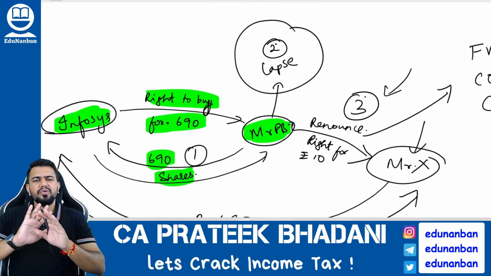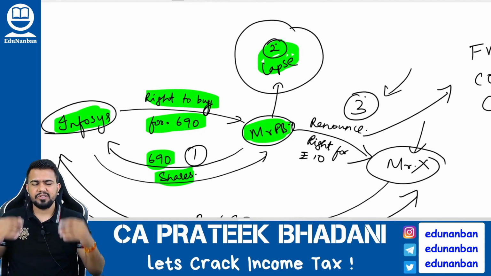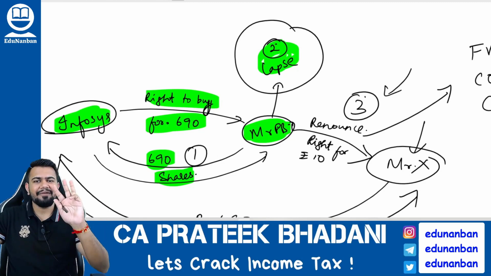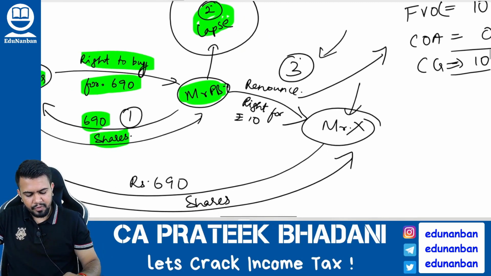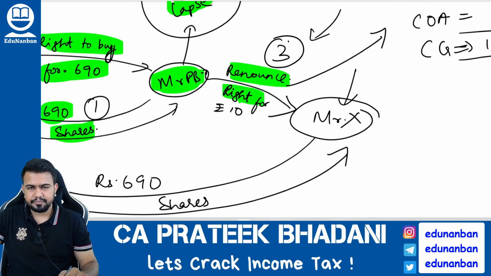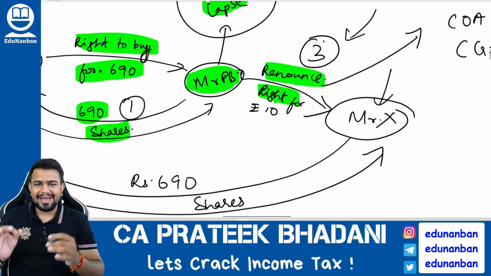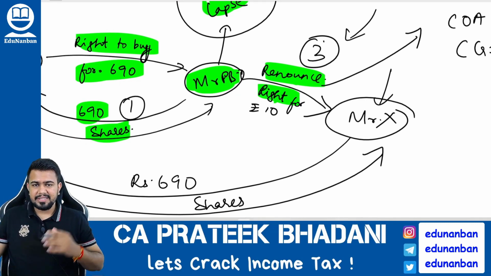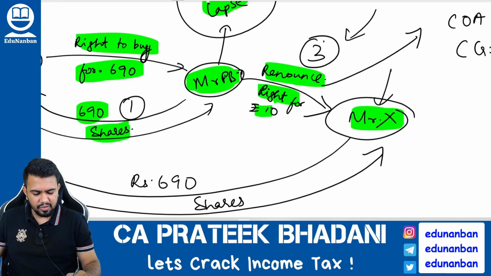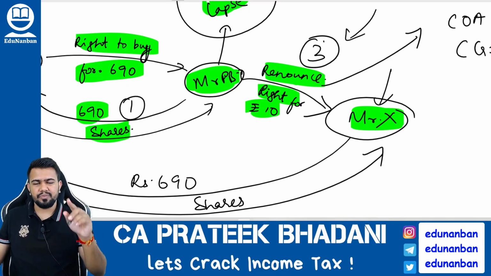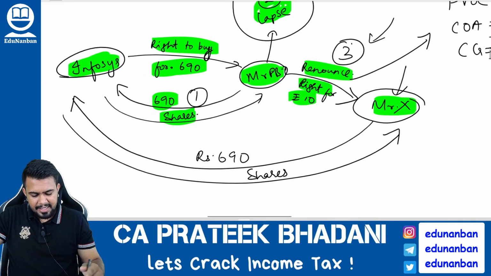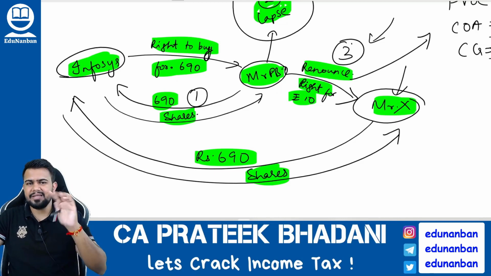Option number 2. I will not do anything at all, so my rights will lapse. It will expire and nothing will happen. But generally, this will not happen because I have option number 3. Option number 3 is called renouncement of right. Renouncement of right means I give this right to some other person. Let's say I am giving this right to Mr. X for 10 rupees. This is called renouncing the right. Now Mr. X will get the right from me, then pay 690 rupees to Infosys and get the Infosys company shares. So these are the three types of transaction.